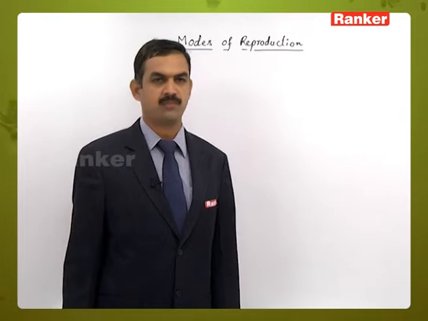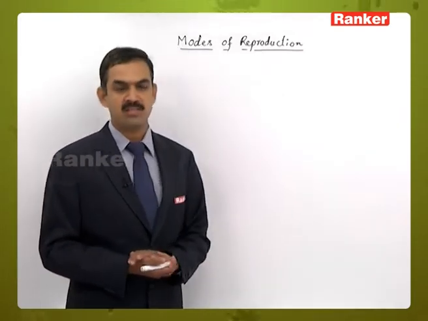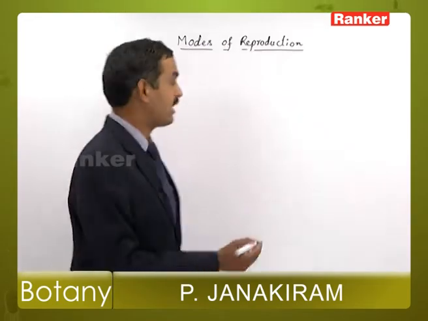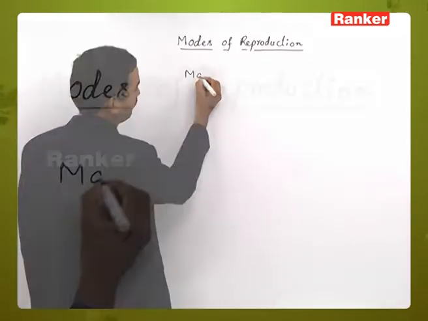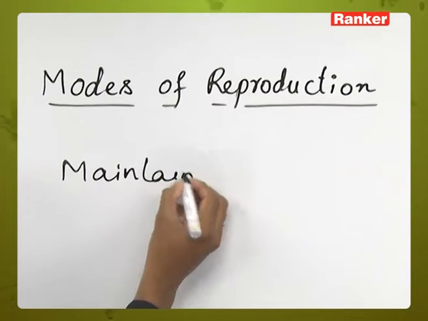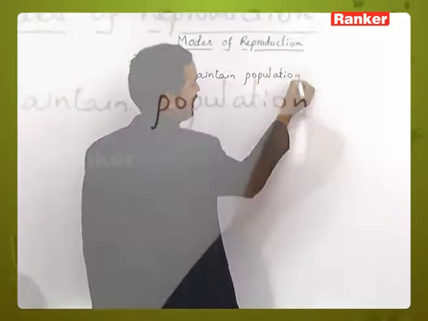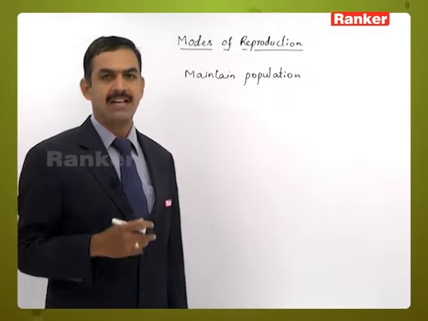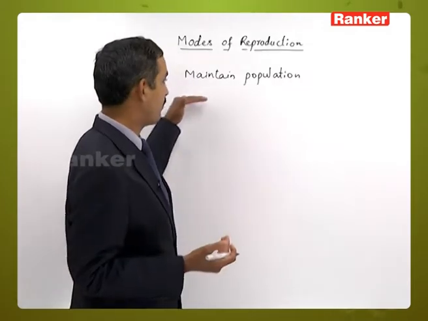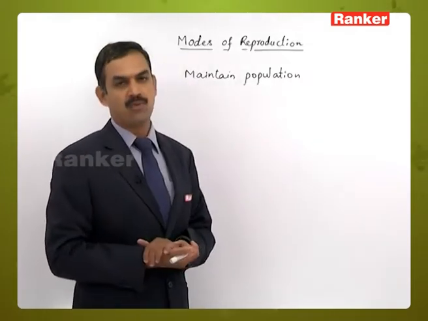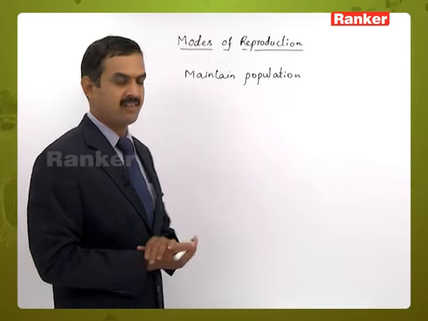Modes of reproduction. Reproduction is one of the fundamental characters of all living organisms. So what is the purpose of reproduction in living organisms? It means to maintain the population. The population of young ones, middle aged and the aged ones, all the groups have to be maintained. For that purpose, reproduction is one of the reasons.